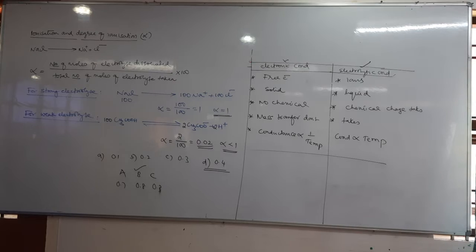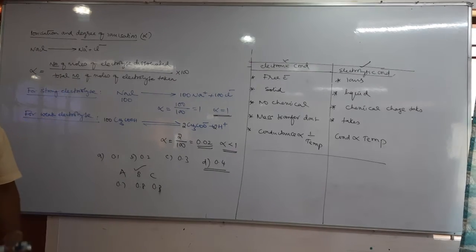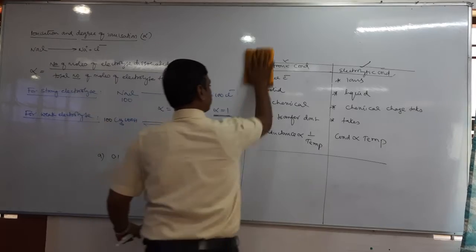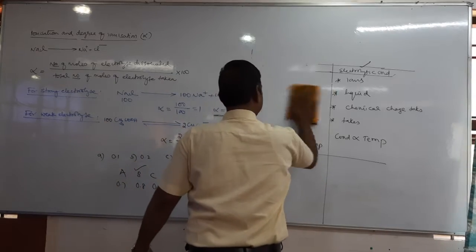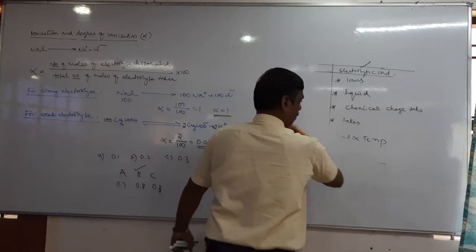Next, based on degree of ionization, electrolytes are classified into two types. One is strong electrolyte, the second is weak electrolyte. Ionization, degree of ionization.